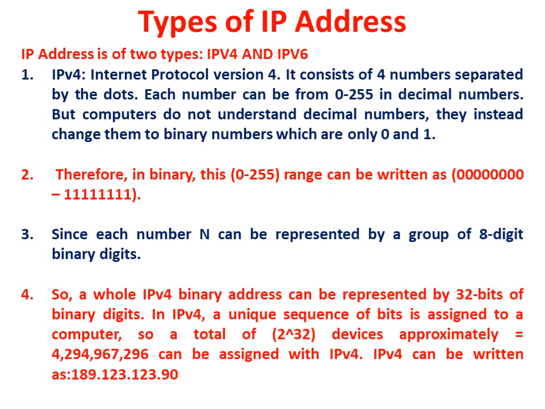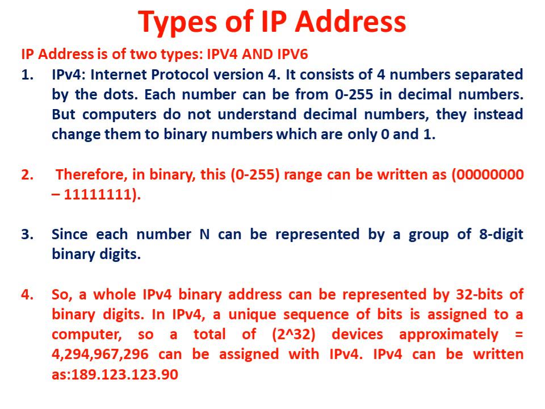For example, an IPv4 address can be written as 189.123.123.90. You can have 2 power 32 addresses assigned. Let me give another example. It can be 195.40.60.5, or it can be 165.32.16.5.